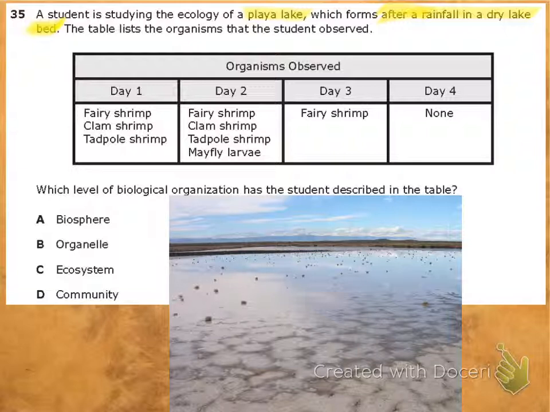Just those things. So the main question is this: which level of biological organization has the student described in the table? Well, let's read through our answers real quick. Biosphere, organelle, ecosystem, and community. Now remember, what we are focusing on is just what he describes in the table. So we're not thinking outside the box, right? We're going to think inside the box for this one. Okay, so let's eliminate a couple of these.